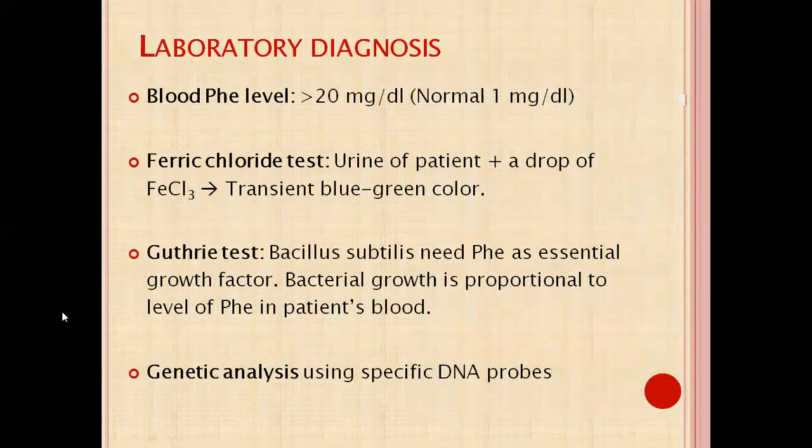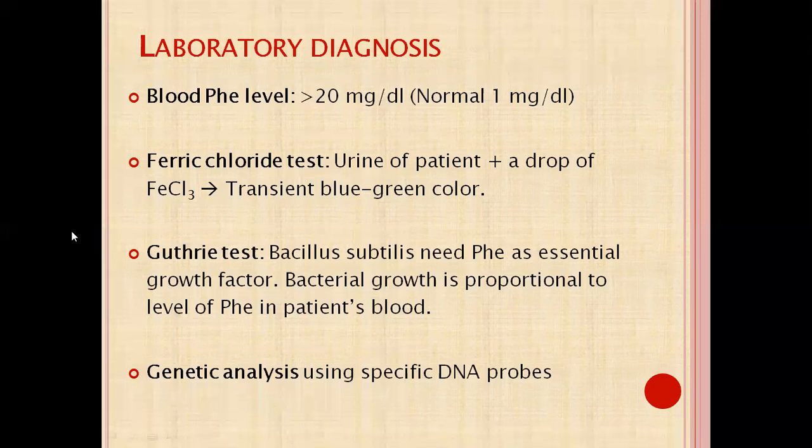Laboratory diagnosis: as you can see, phenylalanine level is increased in blood, greater than 20 milligram per deciliter. One test is the ferric chloride test. In this test, we add a drop of ferric chloride, that is FeCl3, to the urine of the patient. If a transient bluish green color appears, that is a positive ferric chloride test.